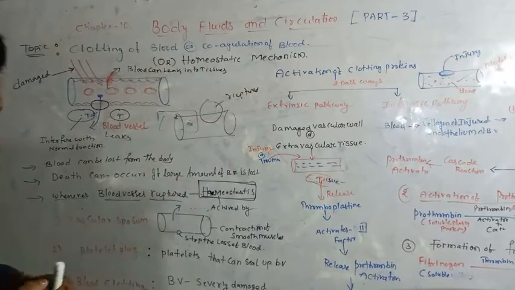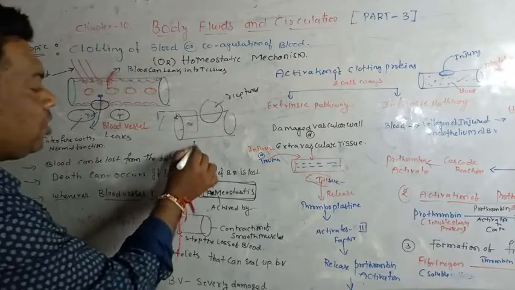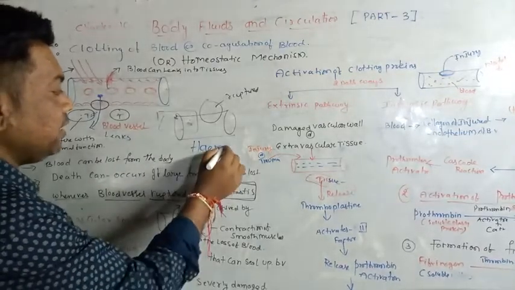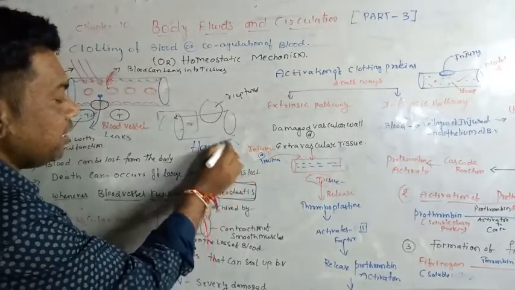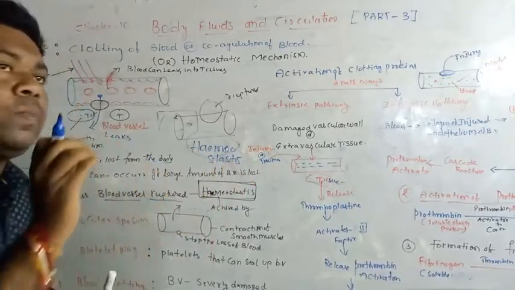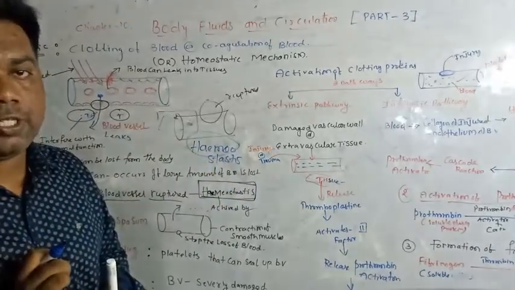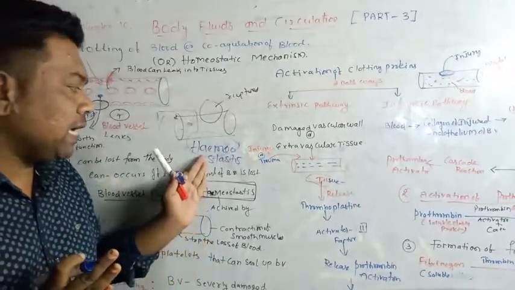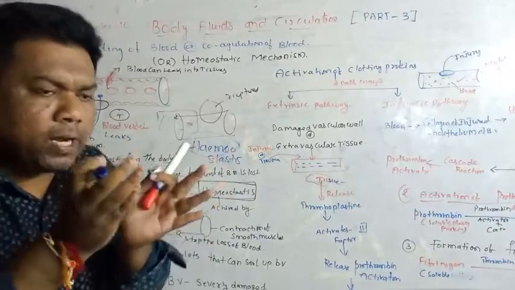What is the meaning of hemostasis? Whenever a blood vessel is ruptured, hemostasis means stopping of blood leakage. That is known as hemostasis. It is simply known as blood coagulation.